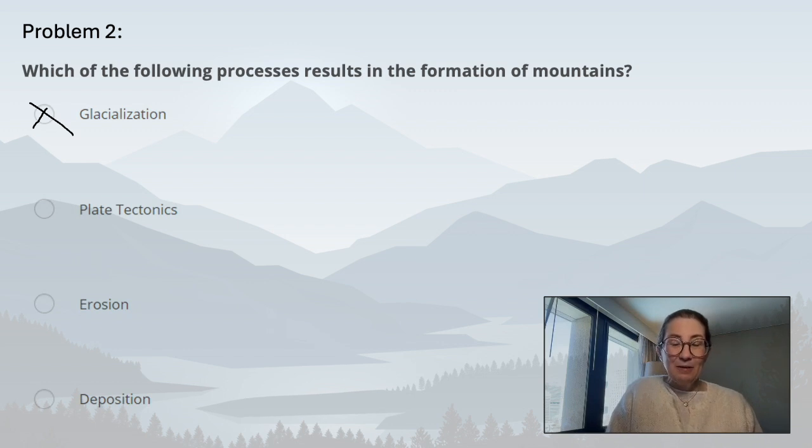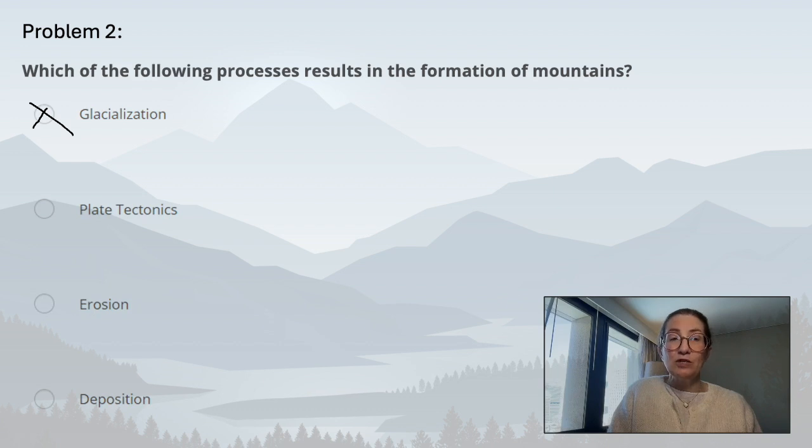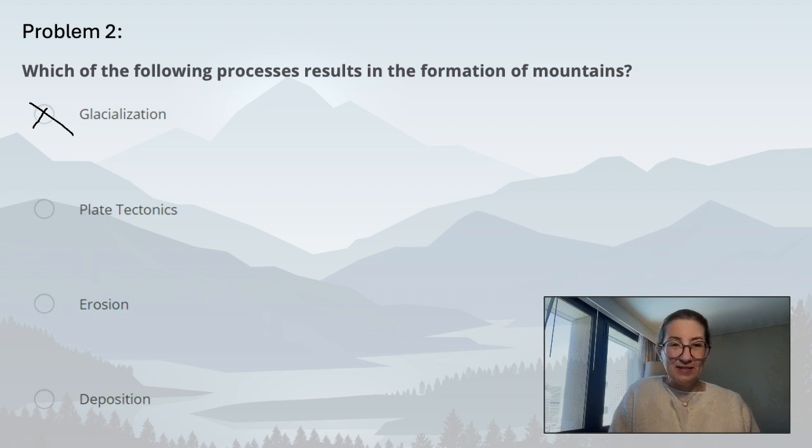Next, I'm going to skip. Let's go to erosion. Erosion is a process where rocks break down due to either a chemical reaction, such as limestone dissolving as a result of carbonation, or a physical force such as water or wind. So the breaking down of rock is not the building of mountains. So we can cross that one out as well.